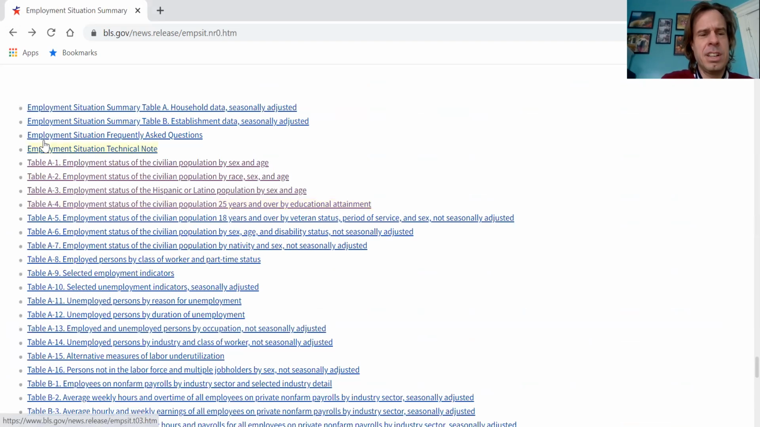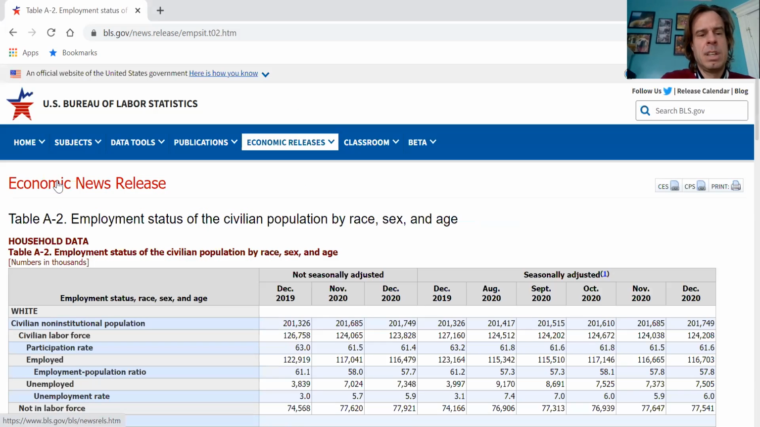Let's back out here. That's just the overall picture. Let's look at it by race a little bit. That's something that we've been talking about in this blog, and I've pointed out repeatedly that Black people, and as we'll see in a second, Hispanic people as well, have suffered disproportionately. So that's going to be table A2, where they show you all these numbers by race.